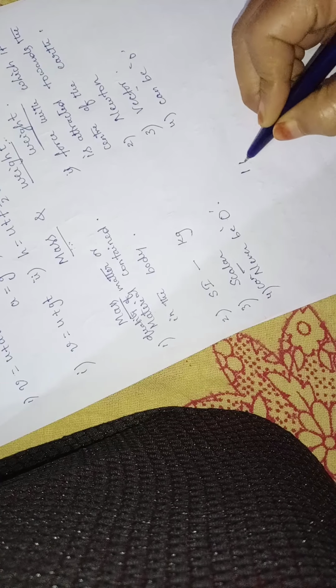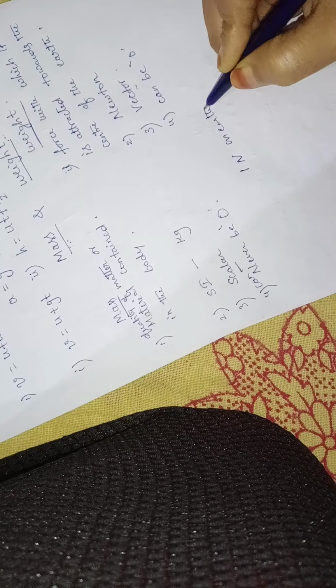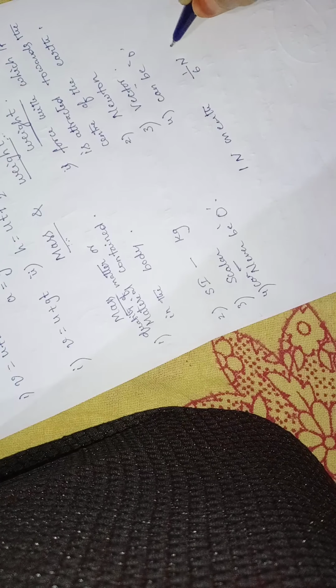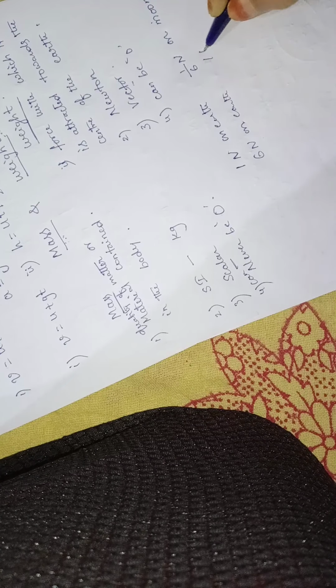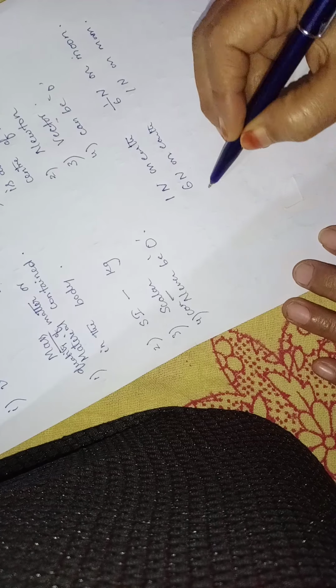And see here, when we are comparing, one more thing is given: weight of an object on the moon. The weight of an object will be about 1/6. For example, if it is 1 Newton on earth, it will be 1/6 on moon. Or to say, if it is 6 Newtons on earth, it will be 1 Newton on moon. Means whatever weight we are considering now on earth will be 6 times more than the weight on the moon. So how will we prove it?